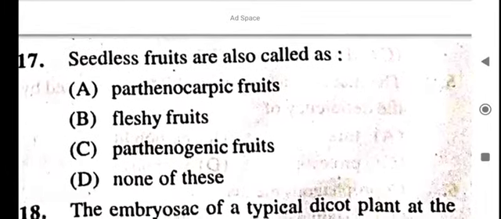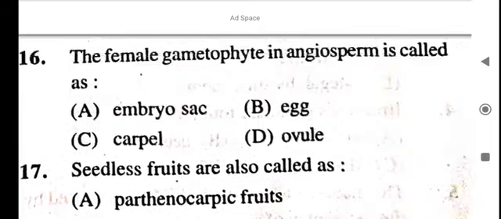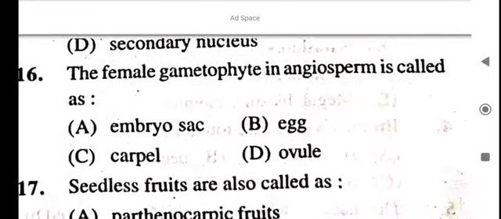Next question. Seedless fruits are also called as parthenocarpic fruits, freshly fruits, parthenogenetic fruits, none of these. The fruit which develops without fertilization is called parthenocarpic fruits.